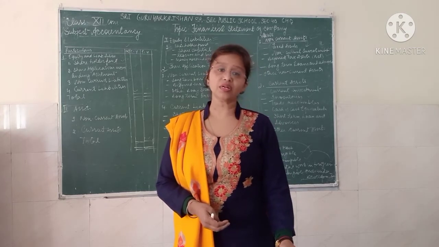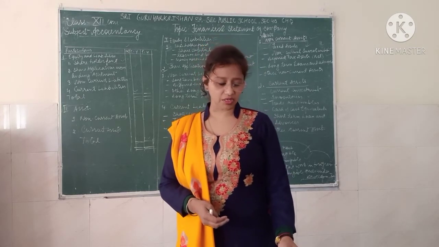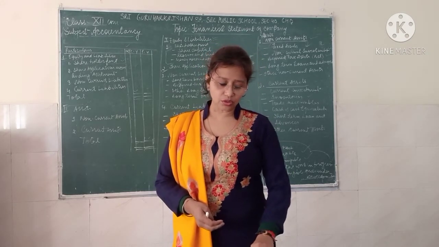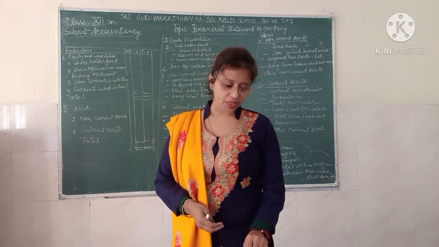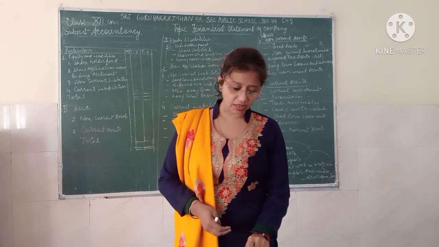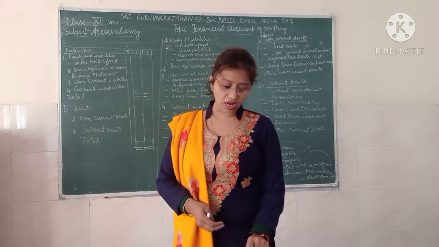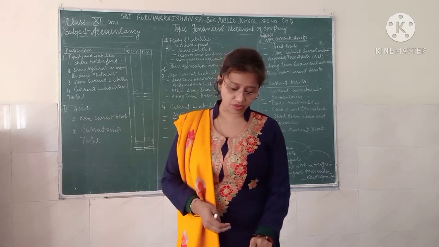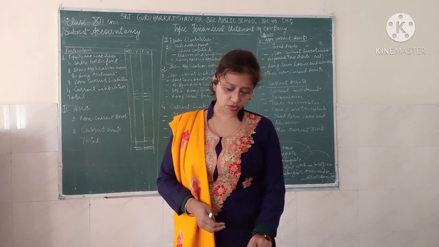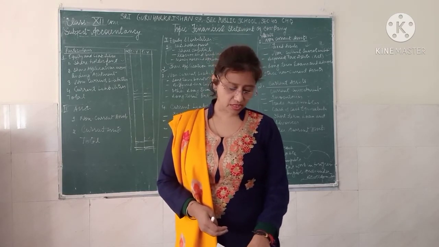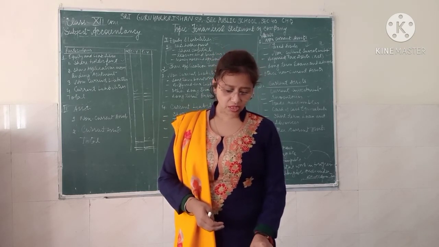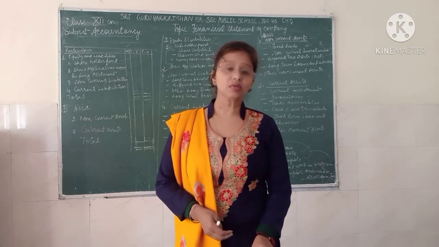Also income received in advance will come in other current liability. Then you can also take the unpaid dividend, application money received for allotment of securities and due for refund and interest due thereon, unpaid matured deposits and interest accrued thereon, unpaid matured debentures and interest accrued thereon. Also calls in advance, outstanding expenses and other payables. So these all come into your other current liabilities.